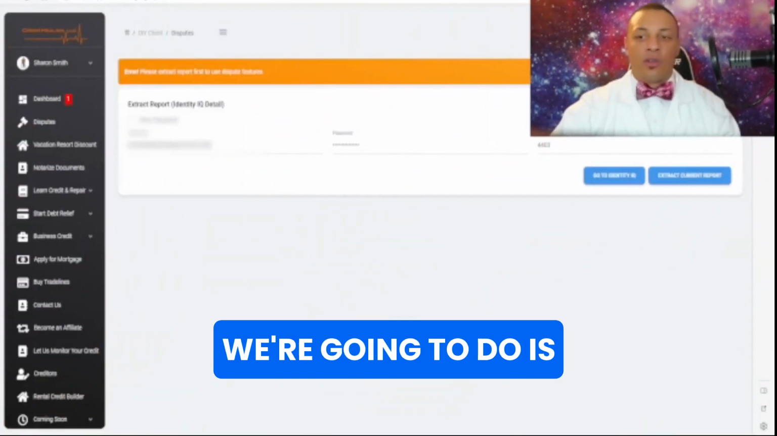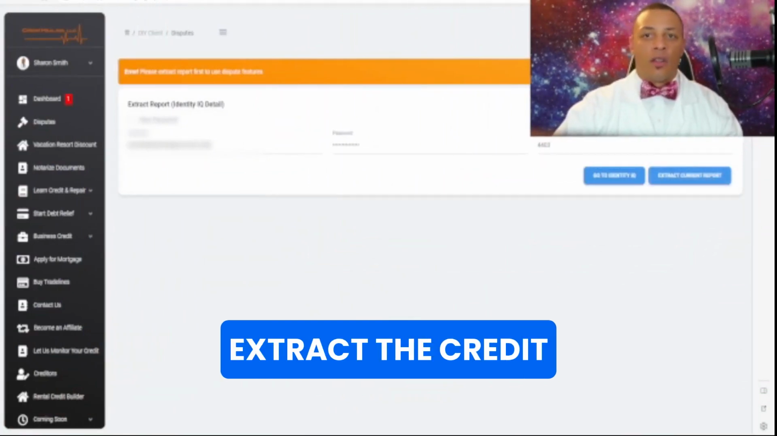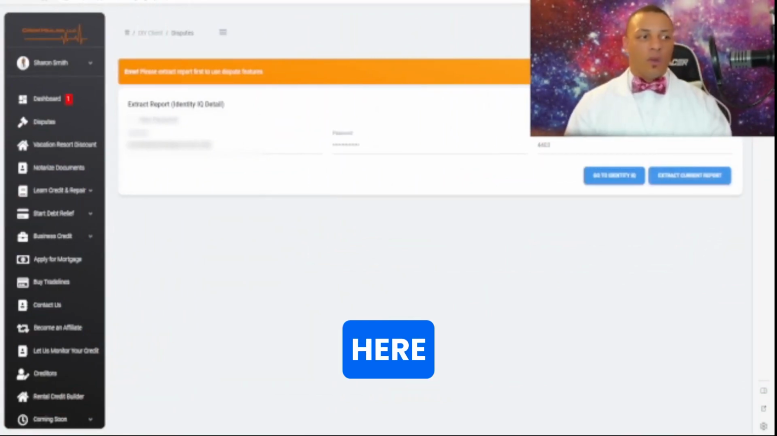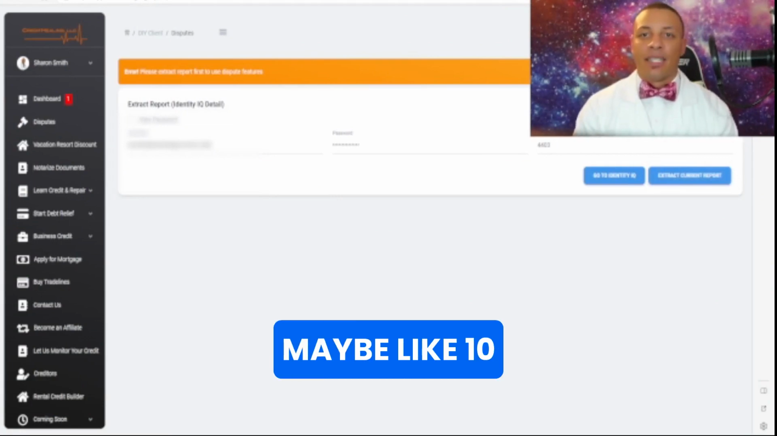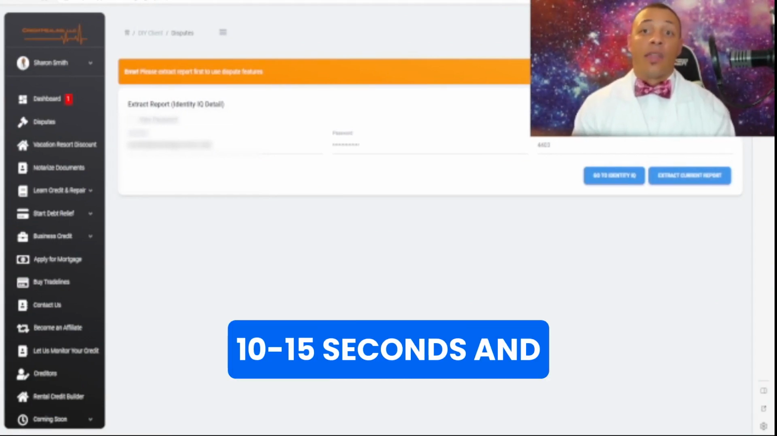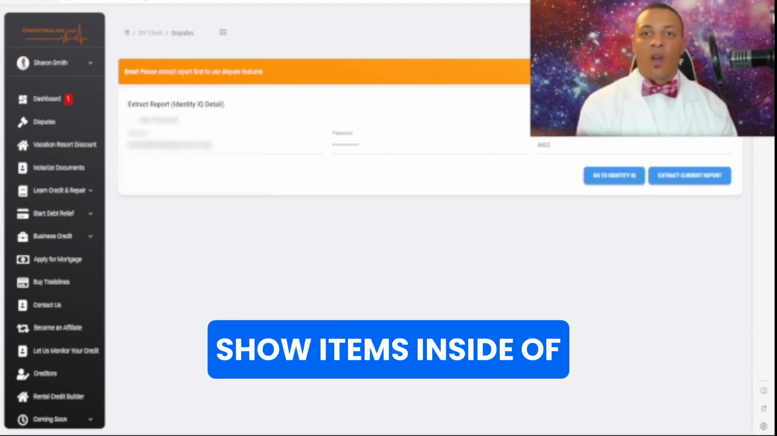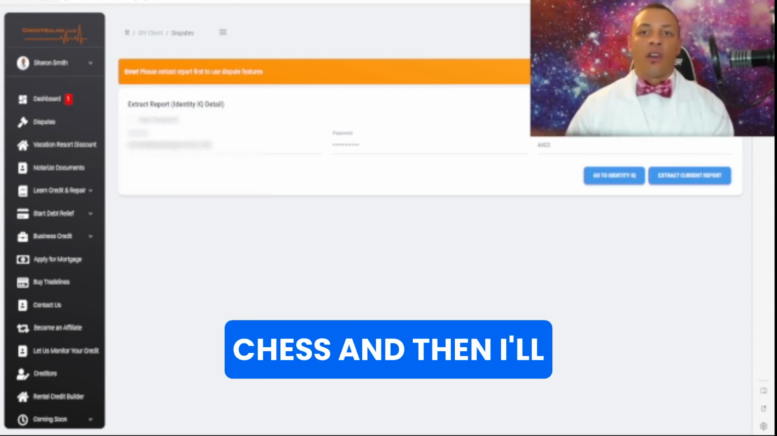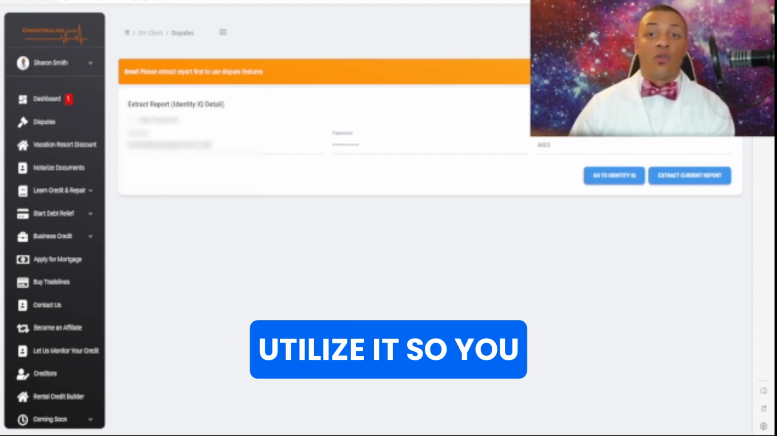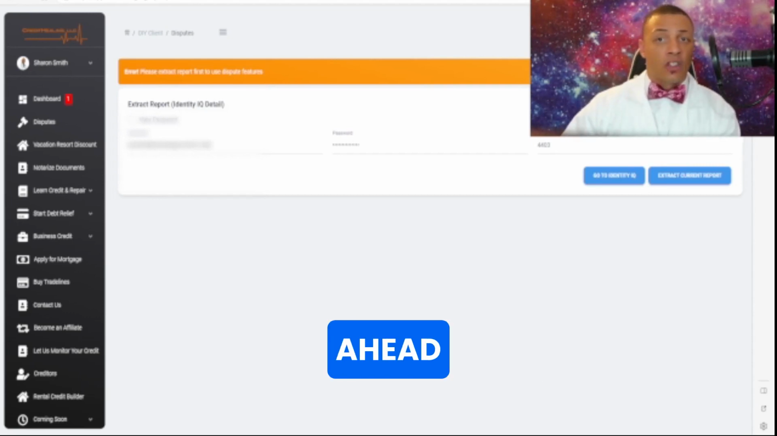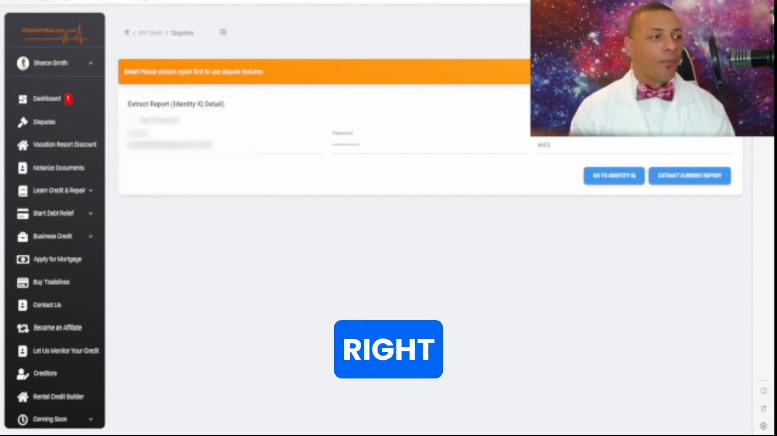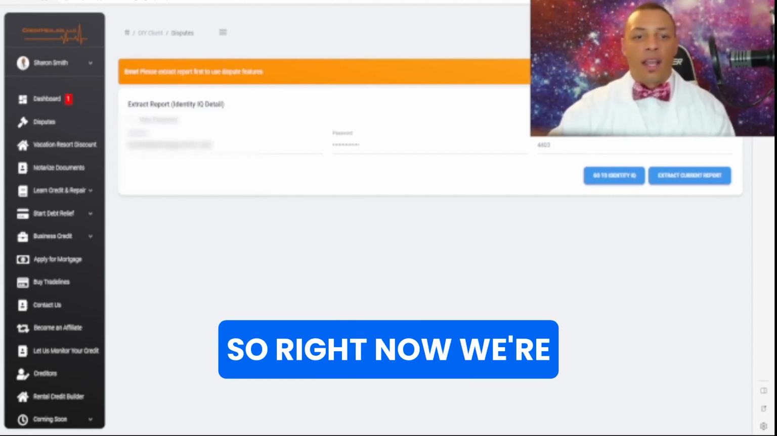The first thing we're going to do is we're going to extract the credit report here. And so we'll wait maybe like 10 seconds, 10 to 15 seconds. And then after that, we'll see the derogatory items inside of Chess. And then I'll show you how to utilize it so you can basically go ahead and dispute the derogatory items. All right, so right now we're just waiting.